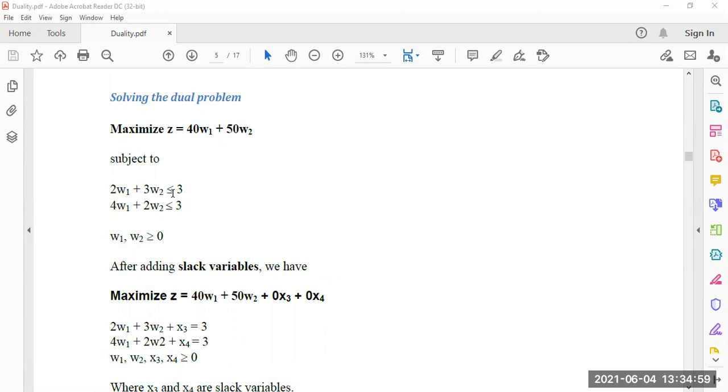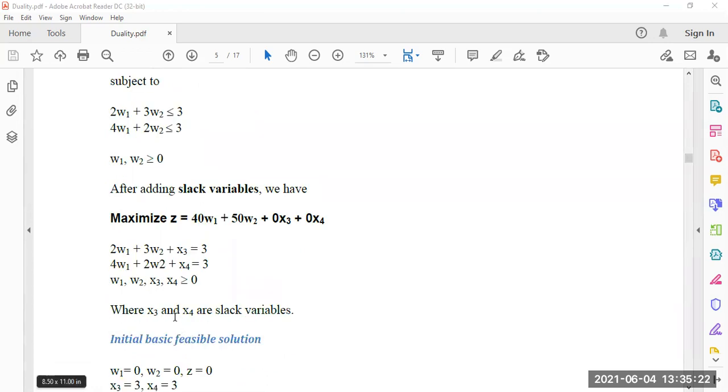So the new equations are 2w1 plus 3w2 plus x3 plus 0 into x4 equal to 3, and 4w1 plus 2w2 plus 0x3 plus x4 equal to 3. All of w1, w2, x3, x4 are greater than or equal to 0, where x3 and x4 are both slack variables.